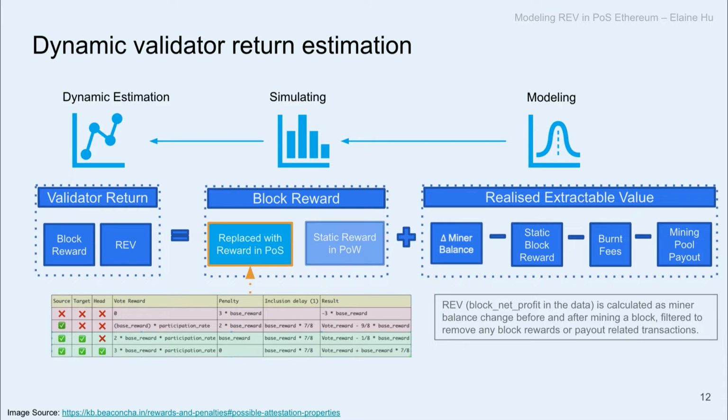Now we have to replace that with the proof of stake block reward. So that's dependent on the number of validators, on the penalties, and different factors. So this can be simulated. So with the REV, which can be estimated, and the middle part, the block reward, which will be simulated, we can get to a more dynamic validator return.